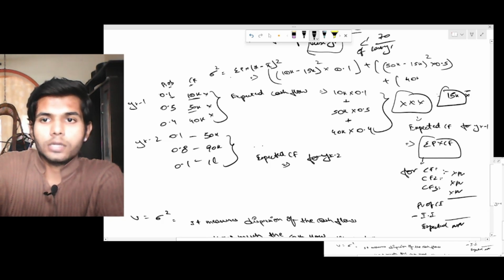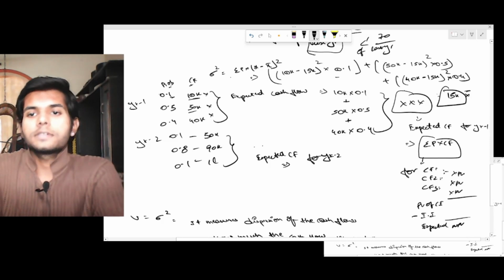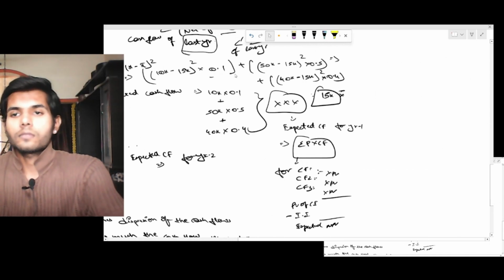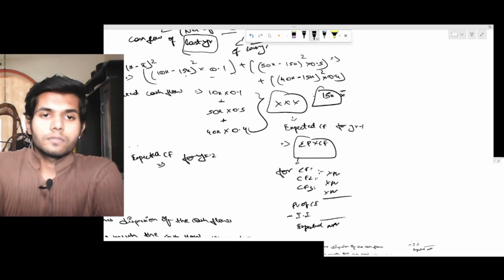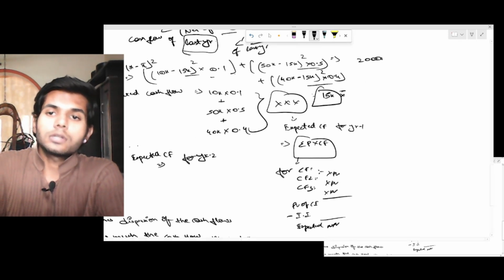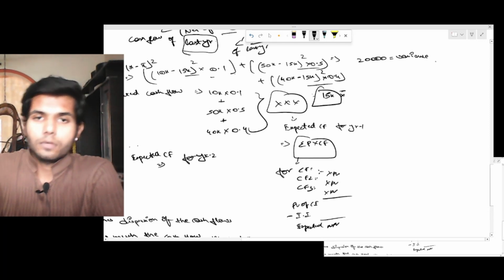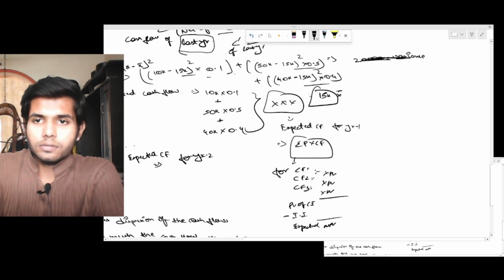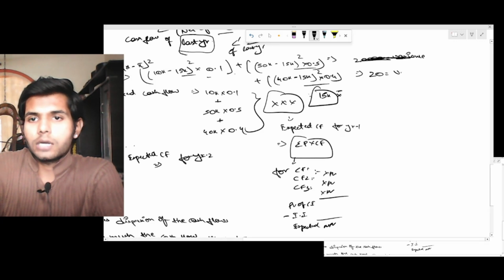How much is this? 40,000 minus 15,000 whole square, into probability. This plus this plus this, let's say is somewhere around 20. That would be the variance.